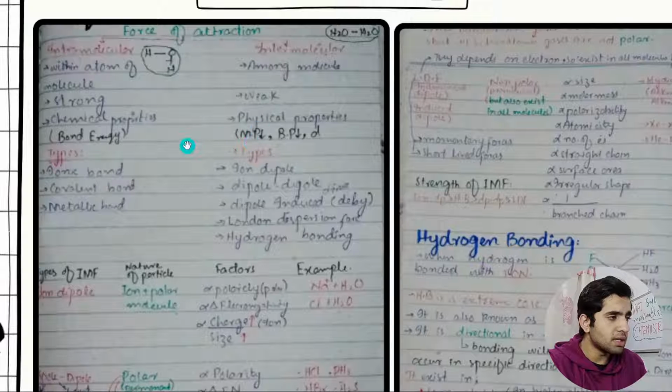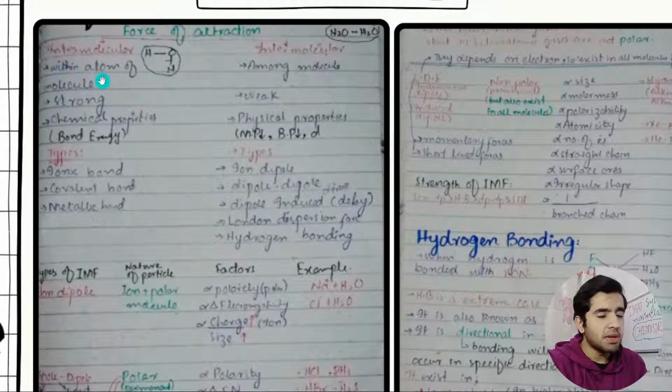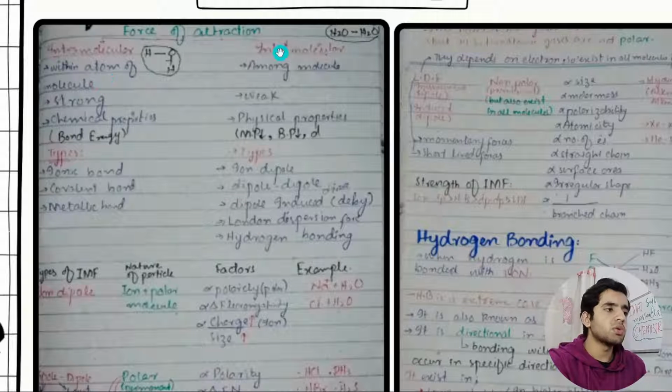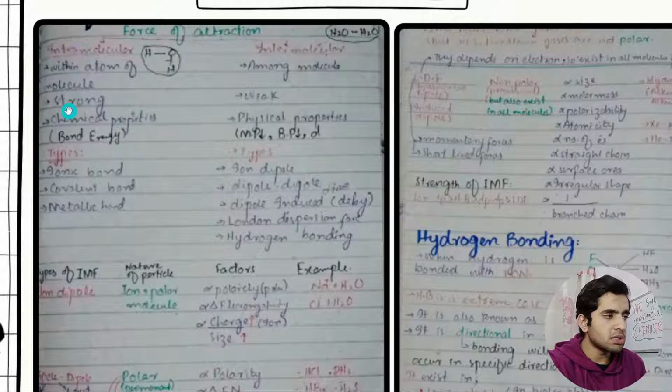Let me explain what bonding is. Intramolecular is within molecules, and intermolecular is among molecules. Intramolecular forces are stronger than intermolecular forces.